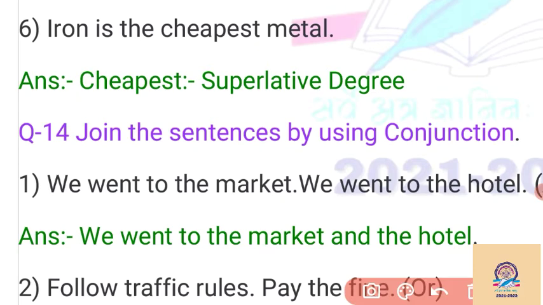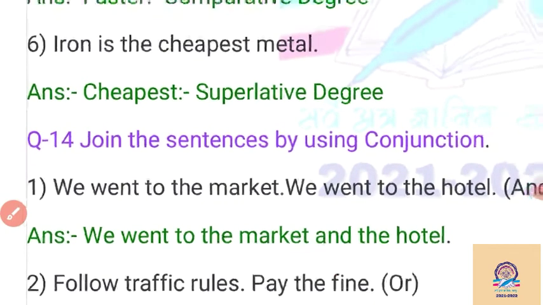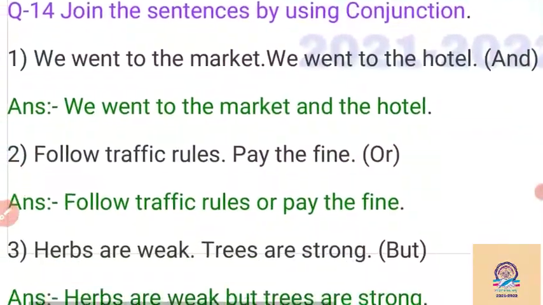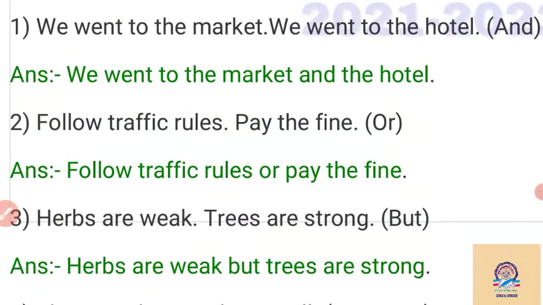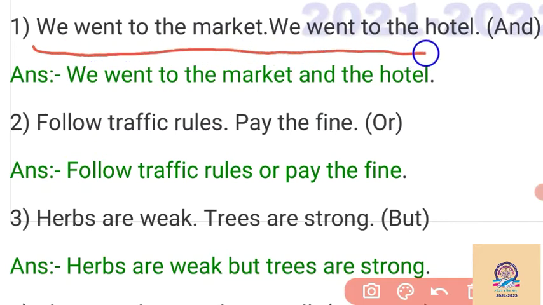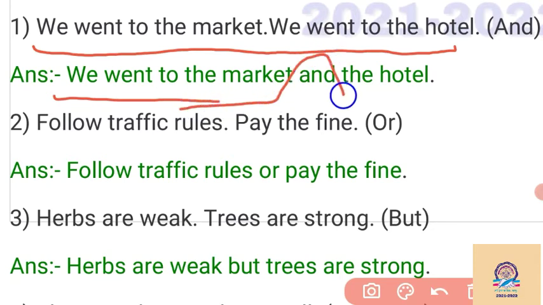Then join the sentences by using conjunctions. For the first, by seeing and, we have to join the sentences with and. The example: we went to the market, we went to the hotel. So we have to remove the similar words. Our answer is we went to the, remaining the same. We write it one time, because we went to the is repeated. So we went to the market and then the hotel.